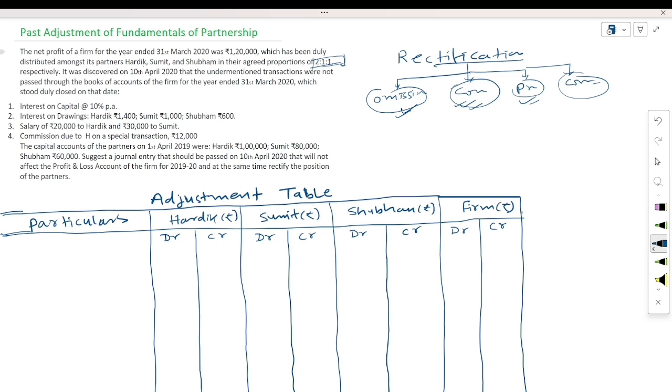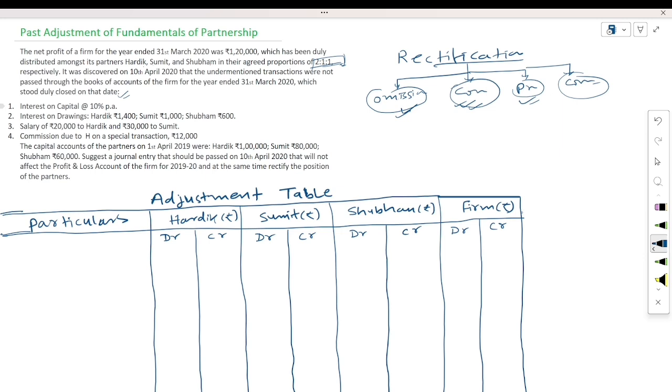It was discovered on 10th April 2020 that the undermentioned transactions were not passed through the books of account of the firm for the year ended 31st March 2020, which stood duly closed on that date. They have distributed net profit in the agreed ratio, but they have missed all these items.